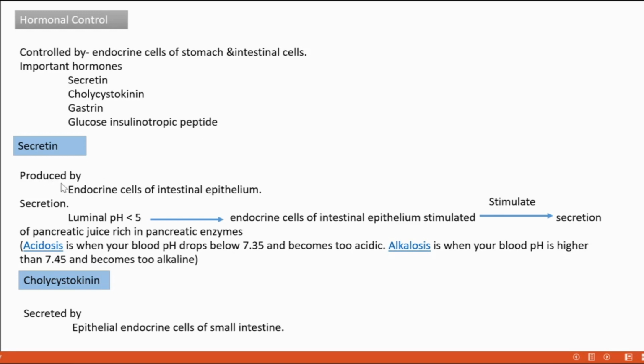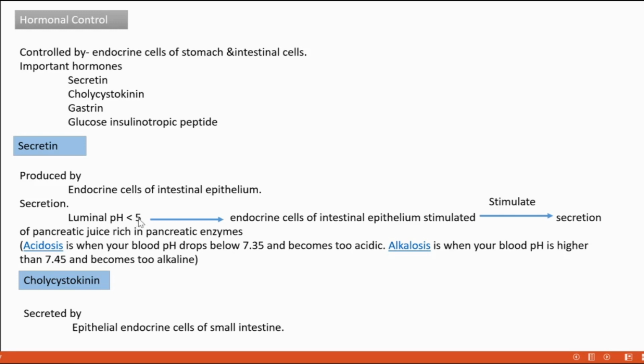Secretin, first point: it is produced by which cell? From where it is produced, that we need to understand and to write for the exam. Endocrine cells of the intestinal epithelium. Intestinal epithelial endocrine cells are secreting which hormone? Secretin. And when does its secretion happen? It is secreted in the gastrointestinal tract when the luminal pH is less than 5, that means acidic.